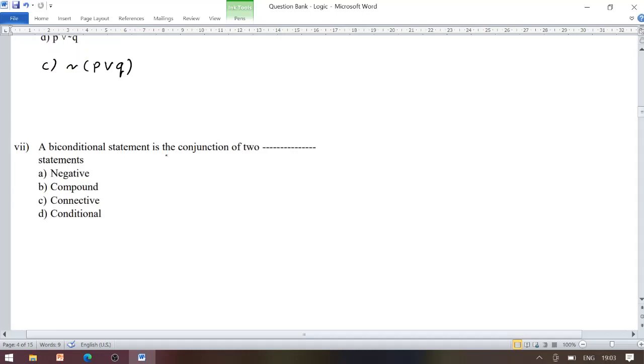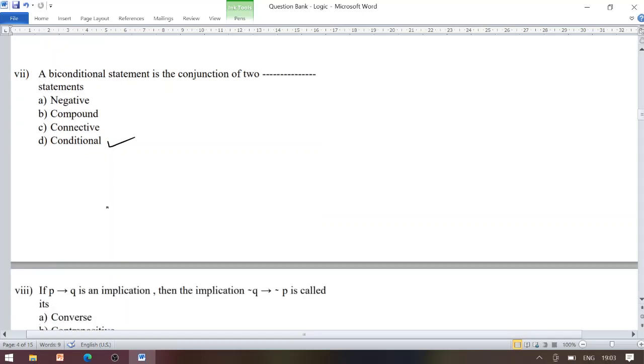A biconditional statement is the conjunction of two conditional statements. Keep this in mind, there is no one explanation behind it.